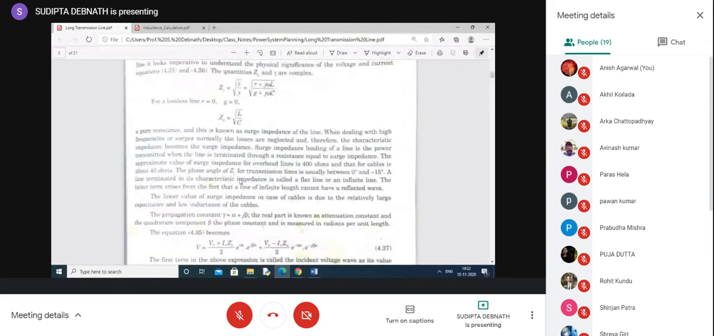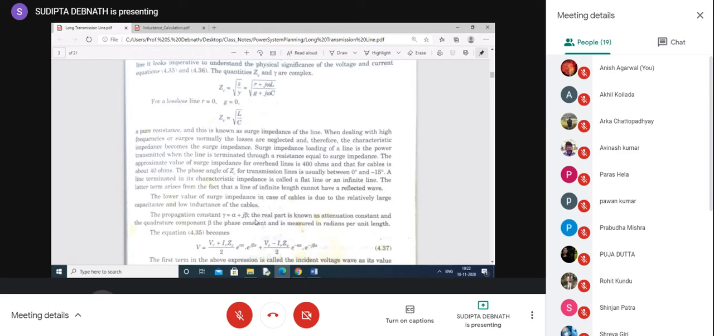Alpha is the real part, which is known as the attenuation constant, and this beta is the quadrature component. It is called the phase constant, and the phase constant is measured in radian per unit length. Alpha is the amplitude or magnitude change per unit length, and beta is the phase change per unit length. Actually, gamma denotes the change in the voltage magnitude and phase: alpha denotes the change in the magnitude, beta denotes the change in the phase angle of the voltage and the current. Now, we will discuss this ZC and gamma in detail.